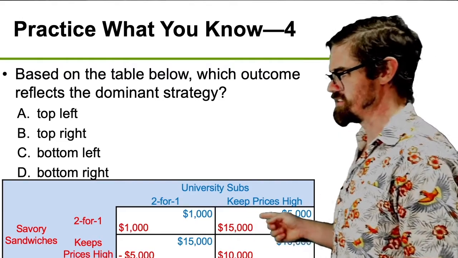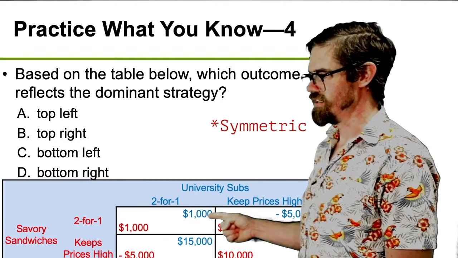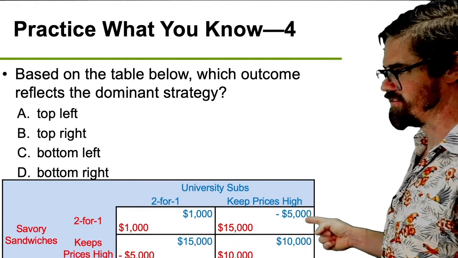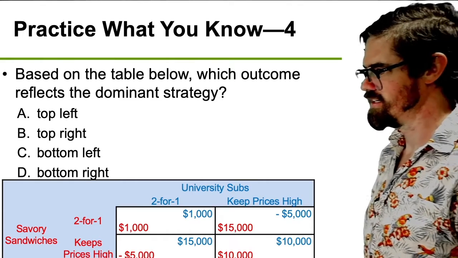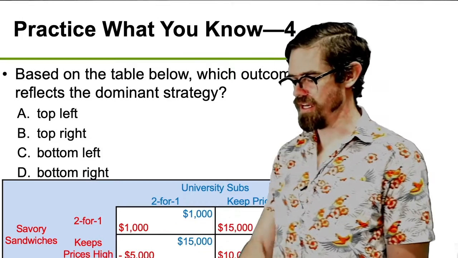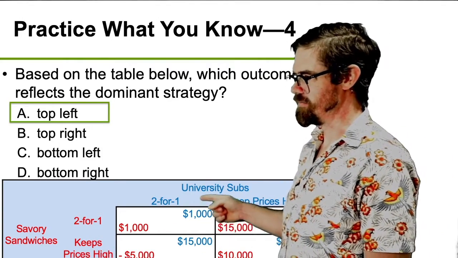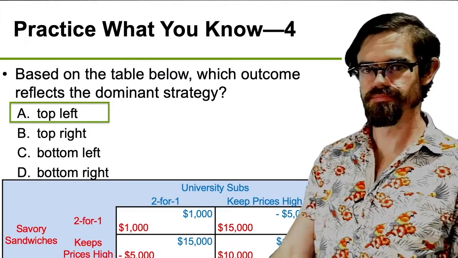And as it turns out, this is a symmetric game, so it's the same for University Subs. 1,000 is better than negative 5,000 and 15,000 is better than 10,000. So they each have a dominant strategy of choosing 2 for 1, and because of that, the top left here is the dominant strategy Nash equilibrium.